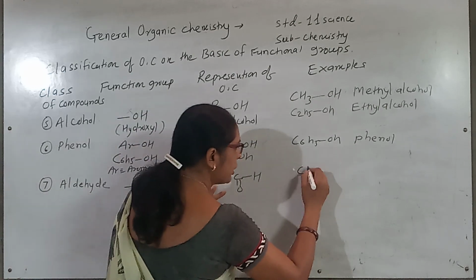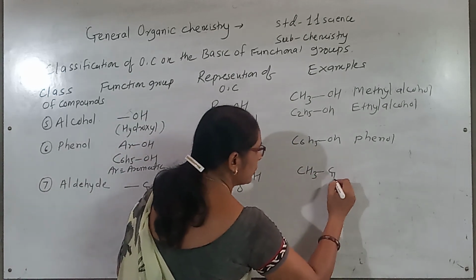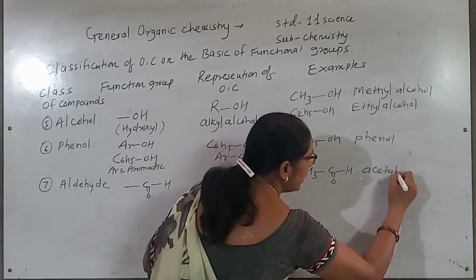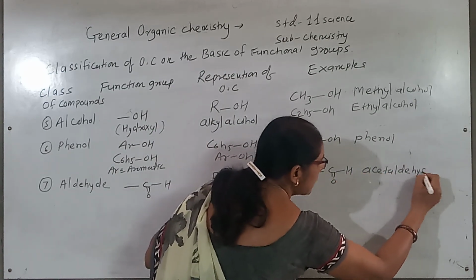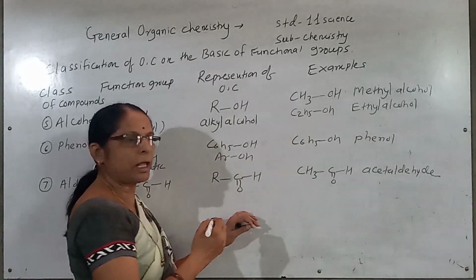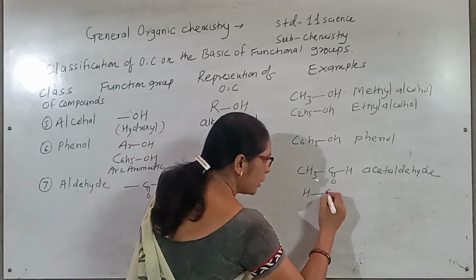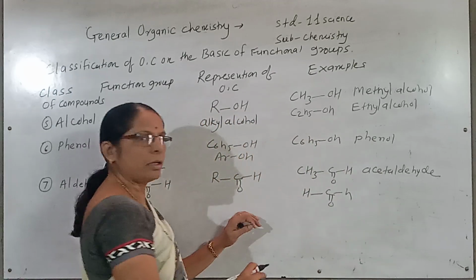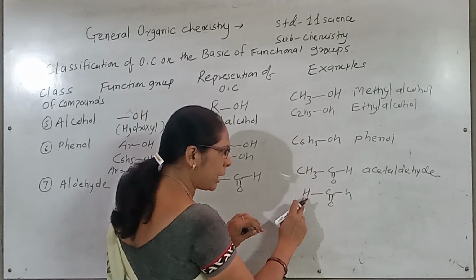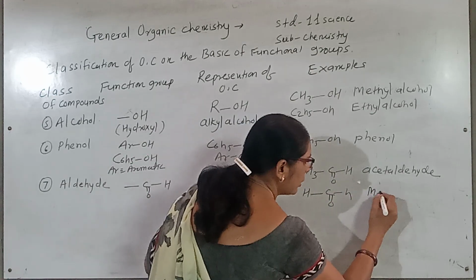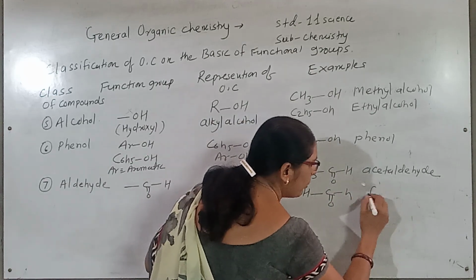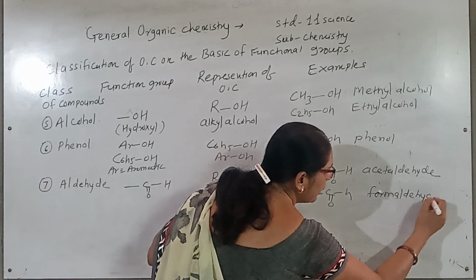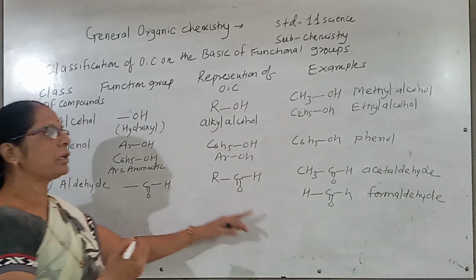If R is a methyl, it is called acetaldehyde. Remember, acetaldehyde is a special and common name. It is not called methylaldehyde, it is called acetaldehyde. If in the place of the CH3 you write H, it is called formaldehyde. Like this way, the names are given.